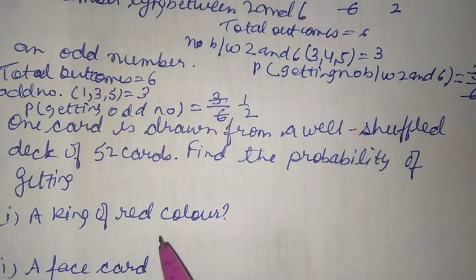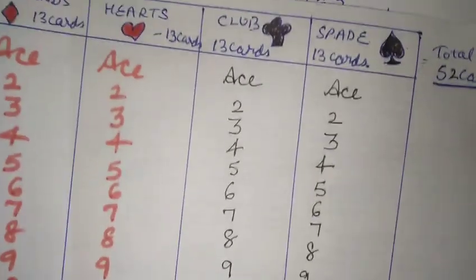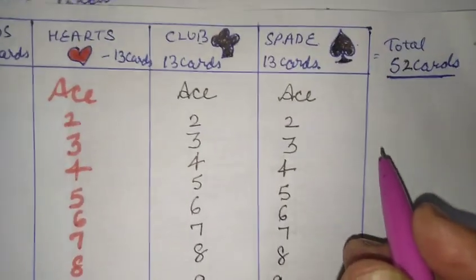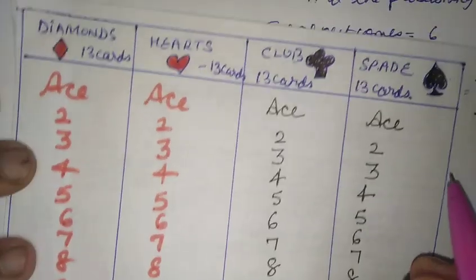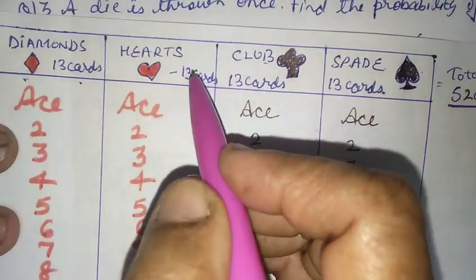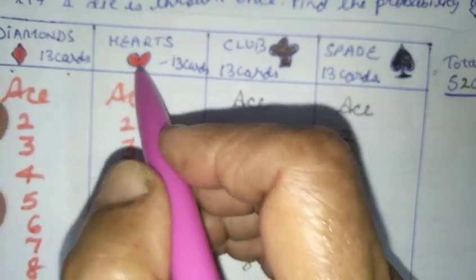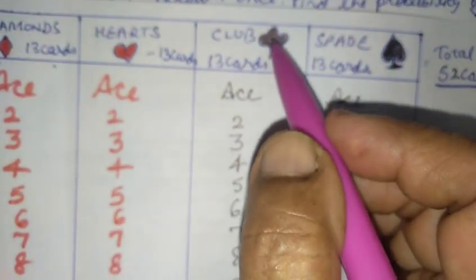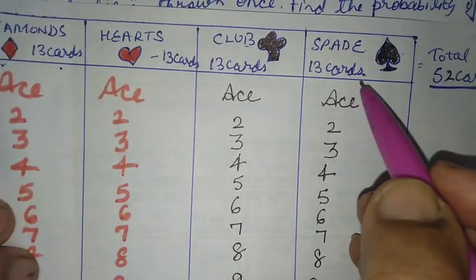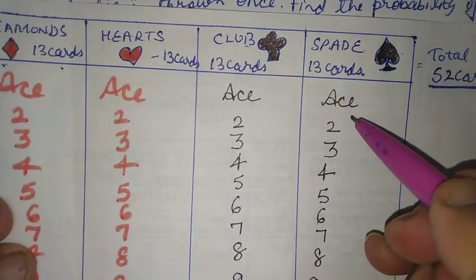Now let us see, in a deck of 52 cards, there are 13 cards of diamond, that is of red color, and 13 cards of hearts, that is also of red color, 13 cards of club, that is of black color, and 13 cards of spade, that is of black color here.